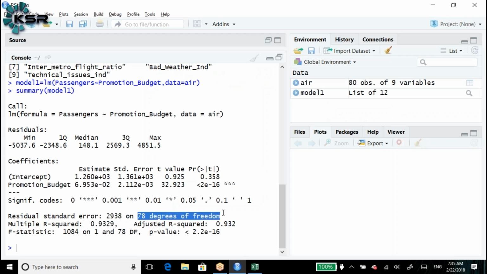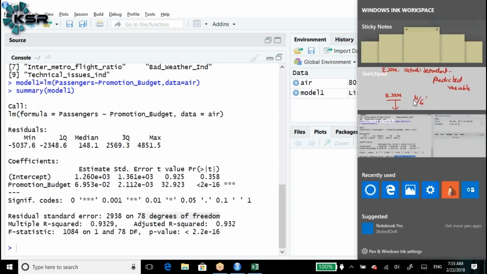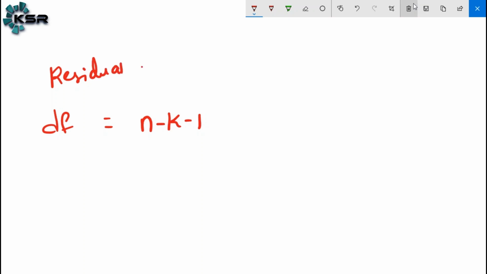78 degrees of freedom. What is 78 degrees of freedom? How many total observations do we have? The formula for the degrees of freedom is n minus k minus 1. Degree of freedom formula for the residual standard error: n means number of observations.